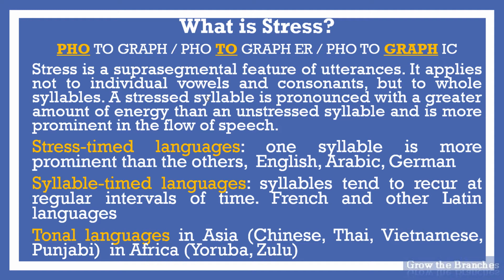Variations in the use of stress cause different languages to have different rhythms, but stress is only one factor in causing rhythmic differences. Now that we know what stress is and how it can be conveyed or realized through loudness, length, and pitch, let us see how a change in stress can lead to a change in grammar or in meaning. How can we know which syllables to stress in an English word?